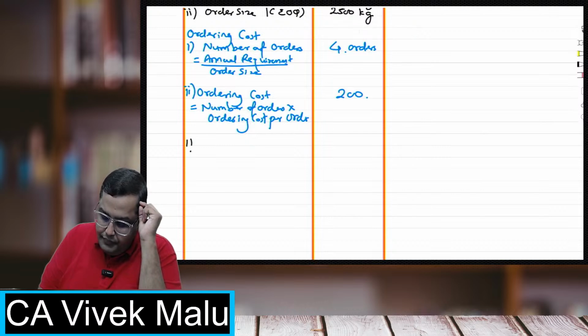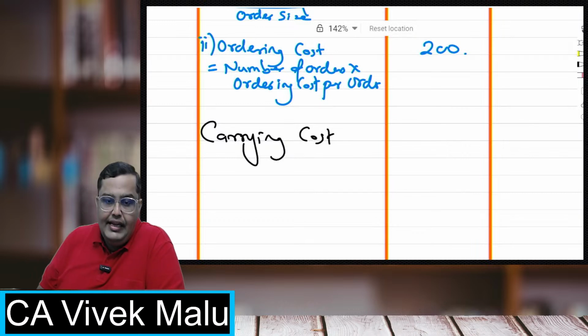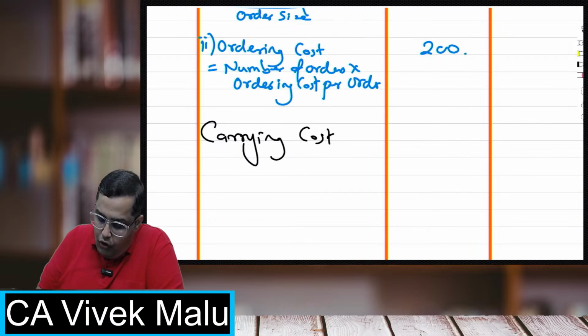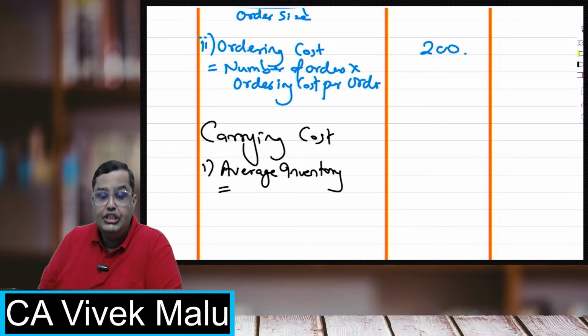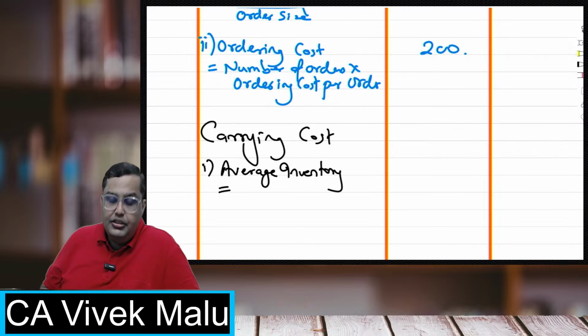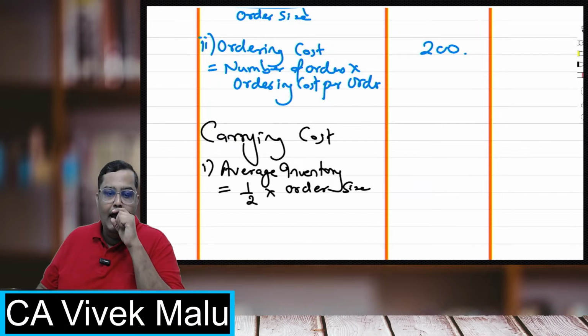Third, now I have to calculate the carrying cost. I've got the ordering cost. How do I calculate the carrying cost? The first step for calculating carrying cost is to get the average inventory. What is the formula for average inventory? The formula for average inventory is half of order size.